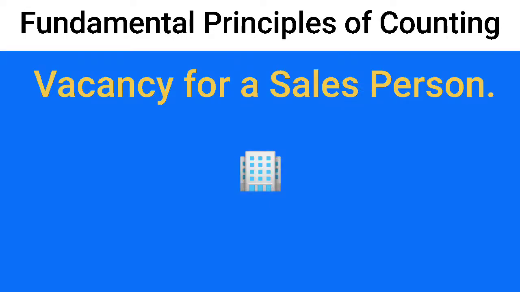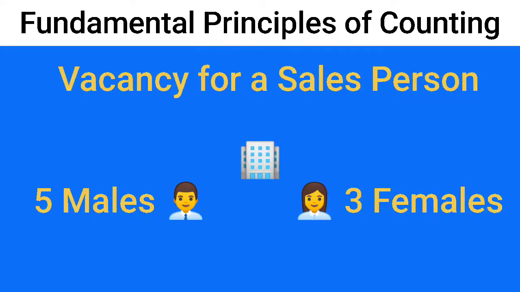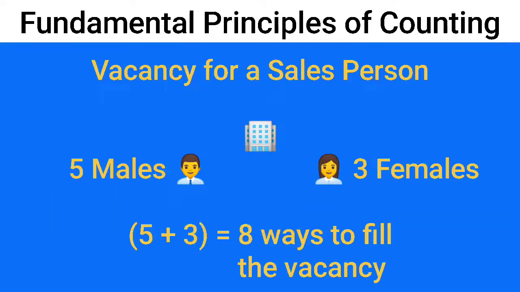Now let's take another example. There is a vacancy and there are 5 male candidates and 3 female candidates who have applied for this job. Now the question is, in how many number of ways can this post be filled? Obviously, this post can be filled either by one of the 5 male candidates or by one of the 3 female candidates. So the total number will be given by 5 plus 3, which is equal to 8 number of ways to fill this post.